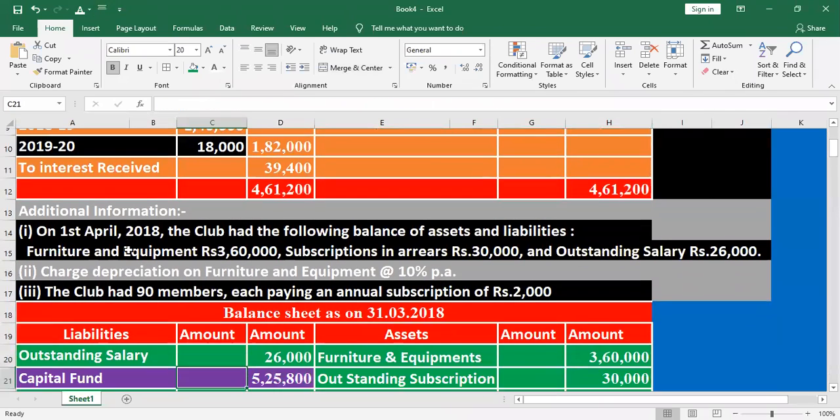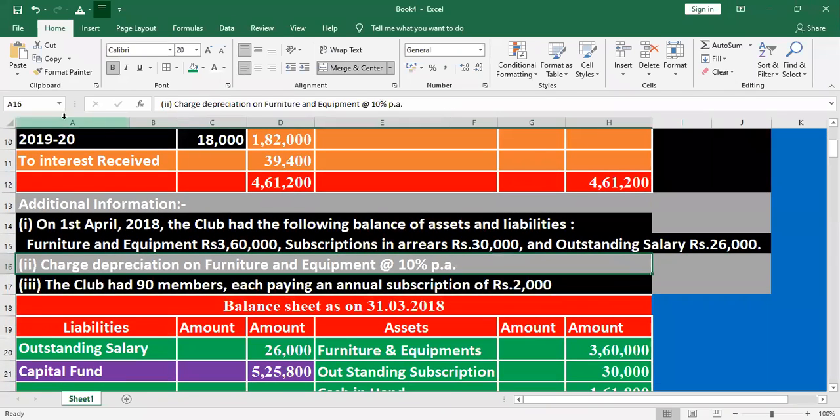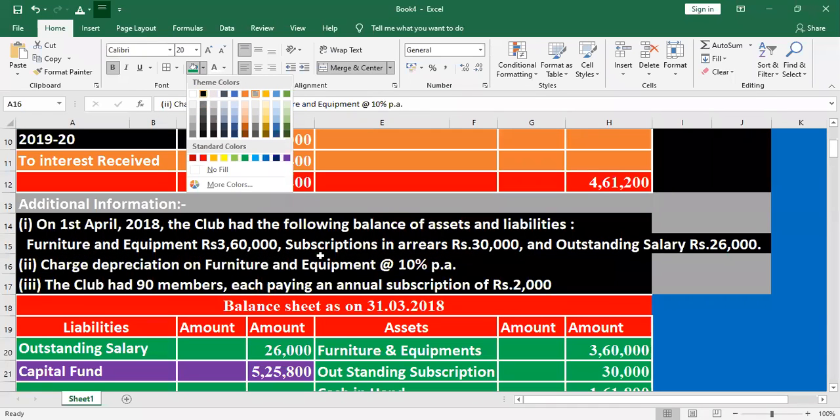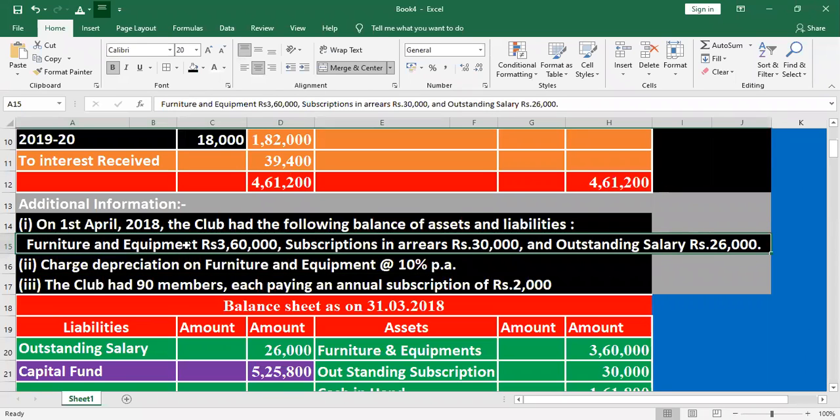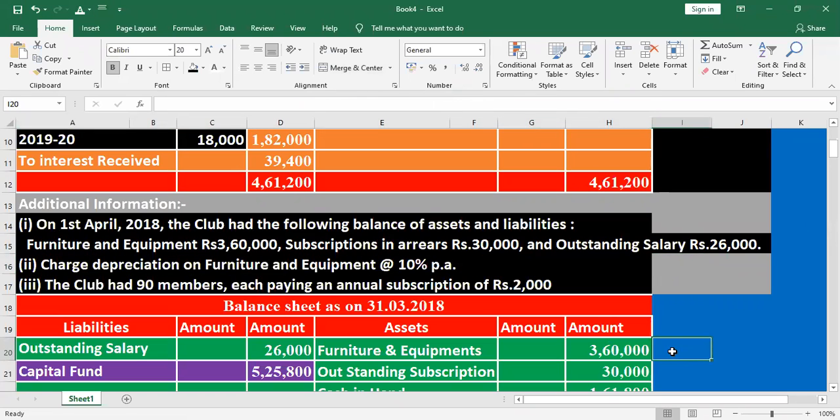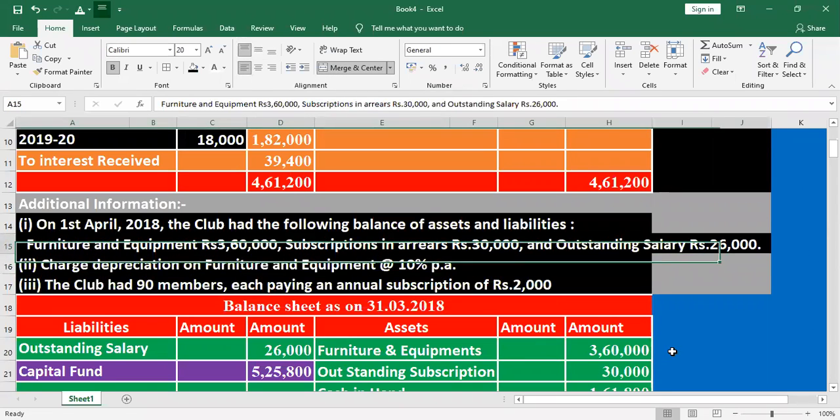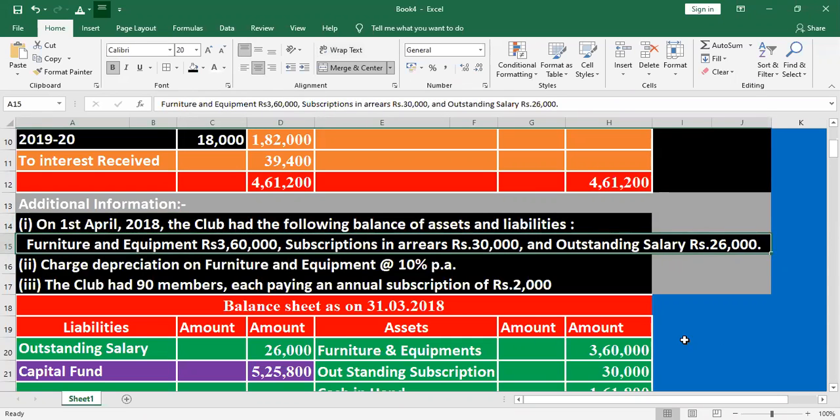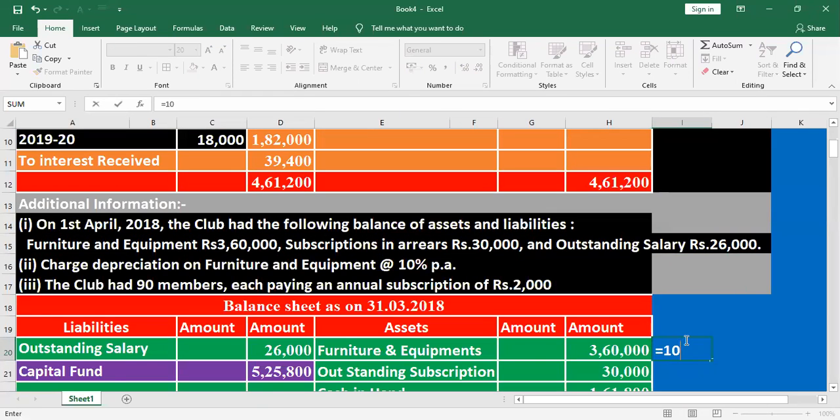So the next one, here all the accounts are posted. Then we consider the adjustment. In the adjustment, they are given depreciation charge on furniture and equipment at 10%. How do we calculate? Listen, student, listen. What is the value of furniture and equipment? The old value is 3,60,000, right? 10 by 100 into 3,60,000. What is the depreciation? 36,000.